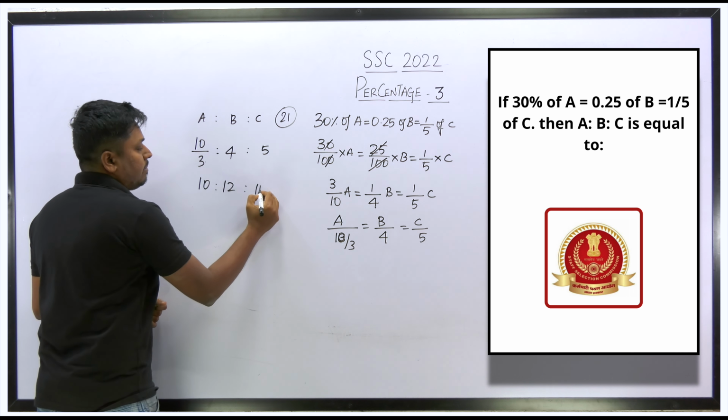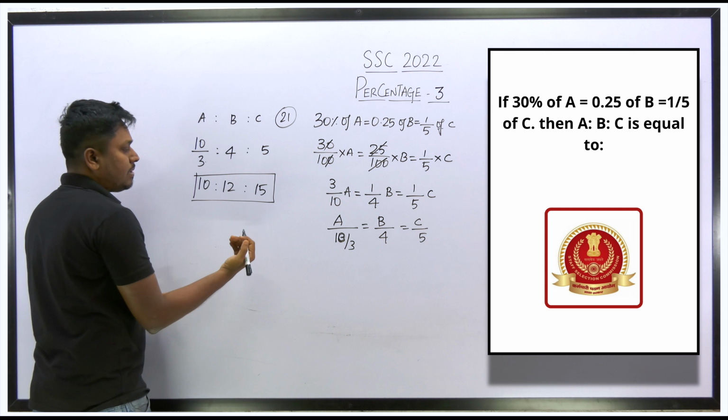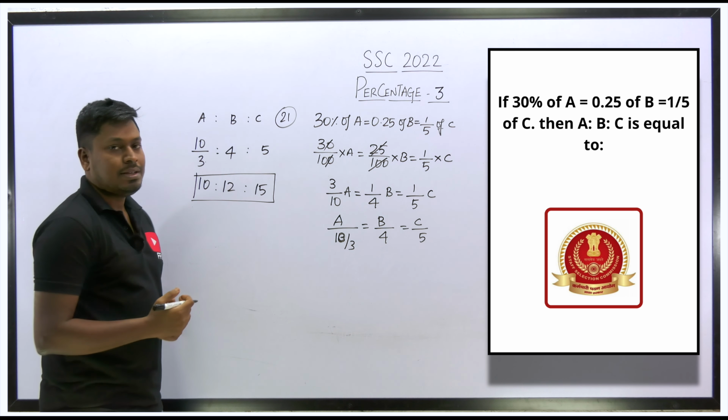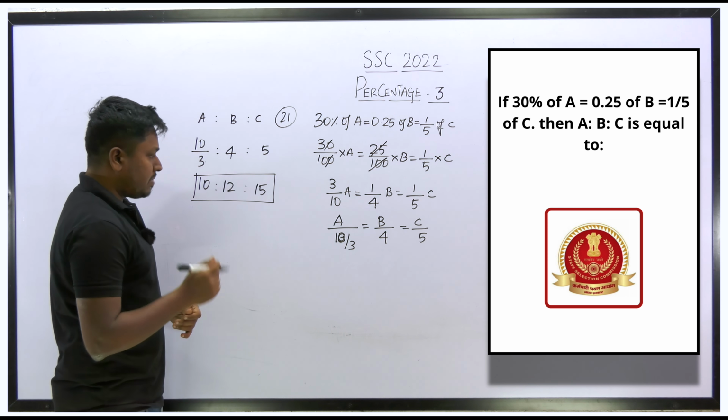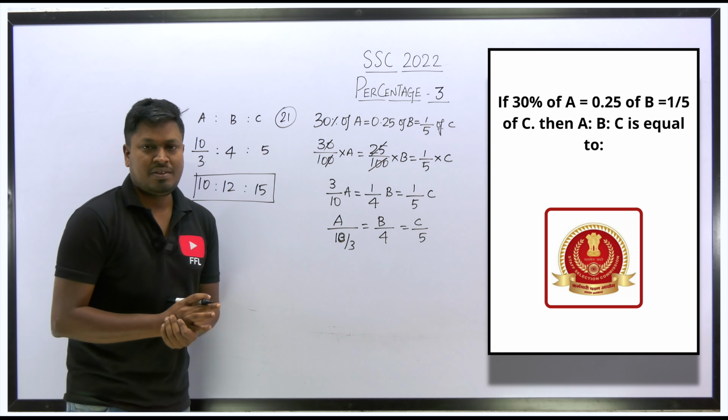So 5 into 3 will be 15. So just check whether we can reduce further. No, we can't, right? If we are not able to reduce further, then we can say that the answer for this question is that the ratio will be 10 is to 12 is to 15. So it's easy or not?